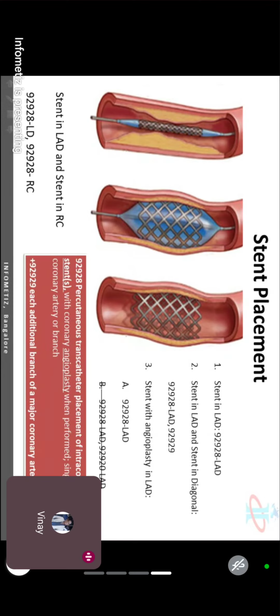Achha, one more question. Chalo. Just now Sana asked, what if they are doing it on diagonal one and diagonal two? Only these two. Give me the answer. Diagonal one and diagonal two. 92928 and 29.